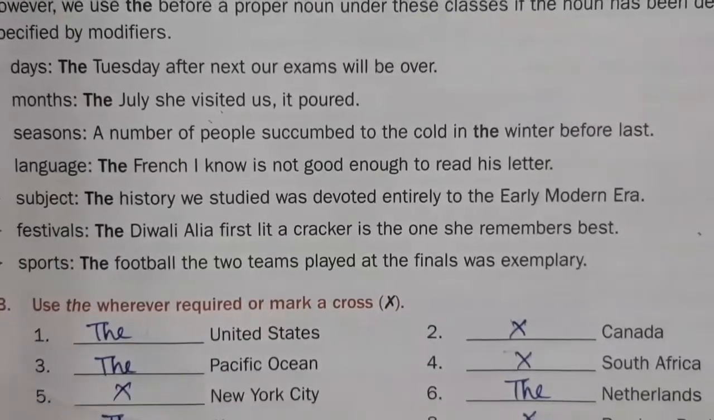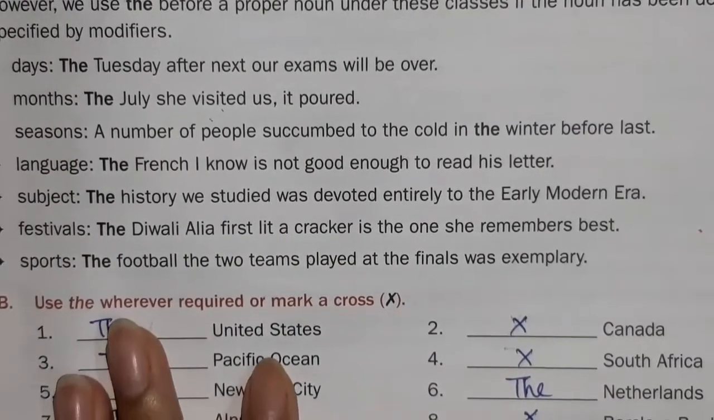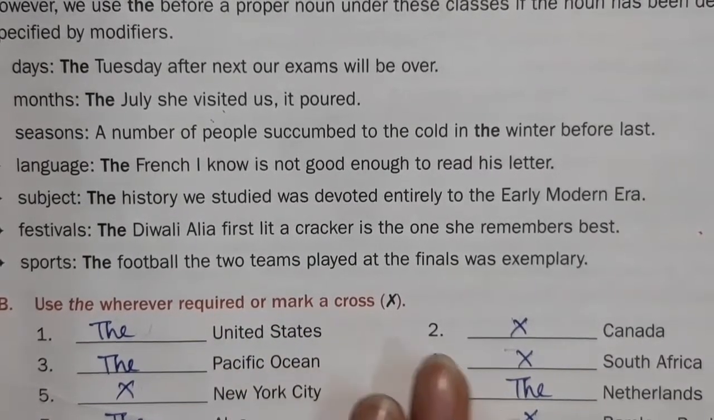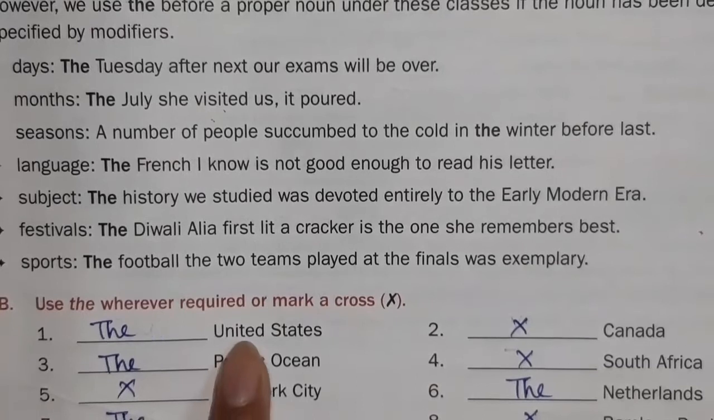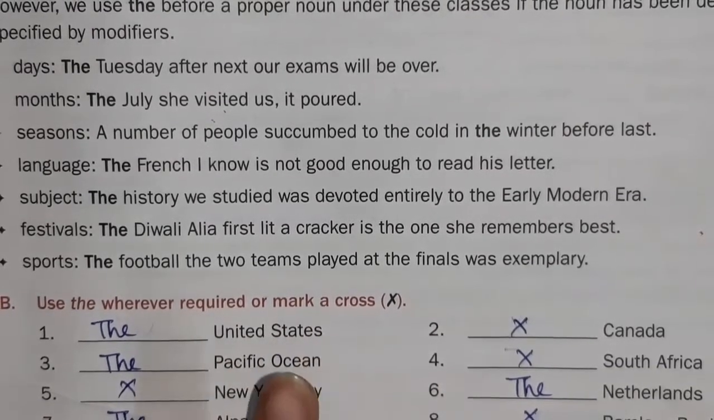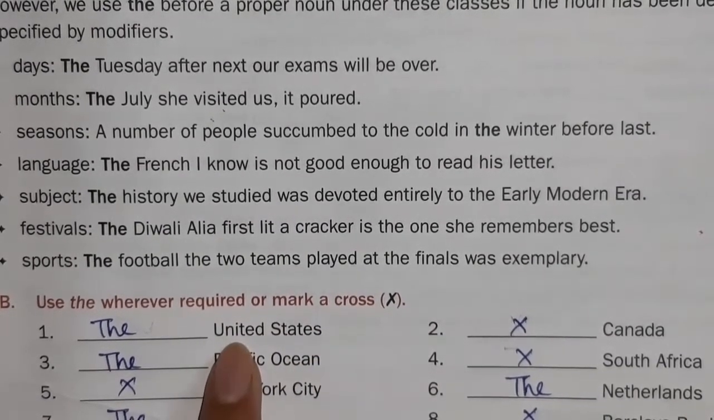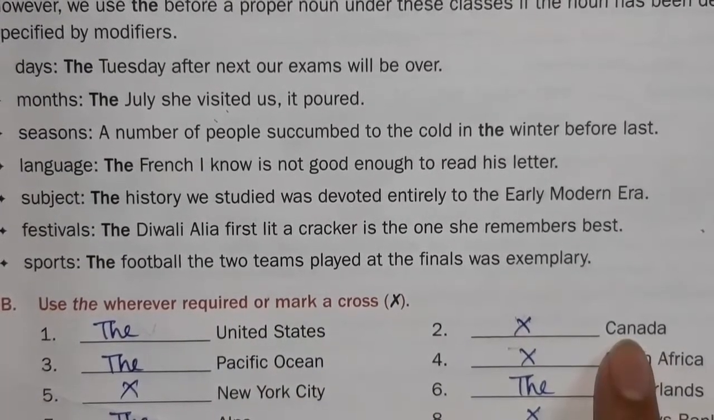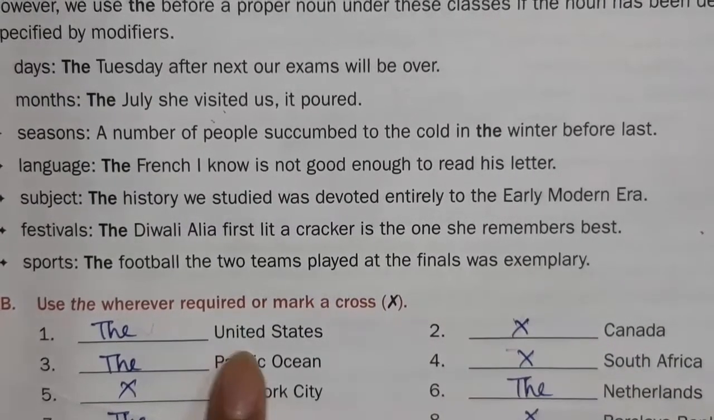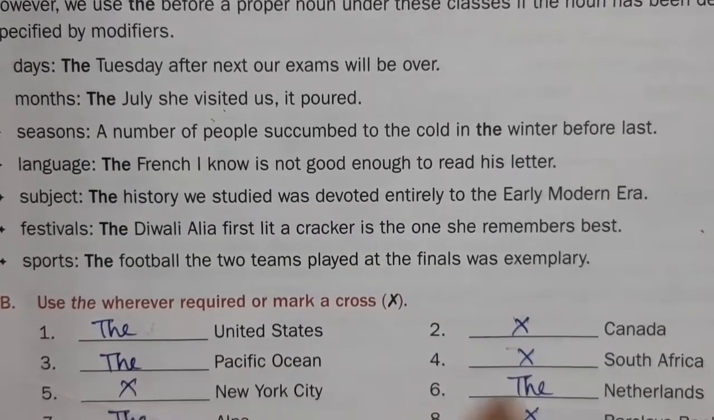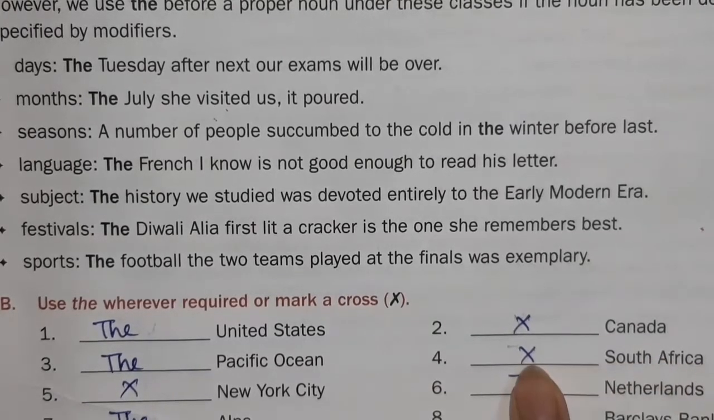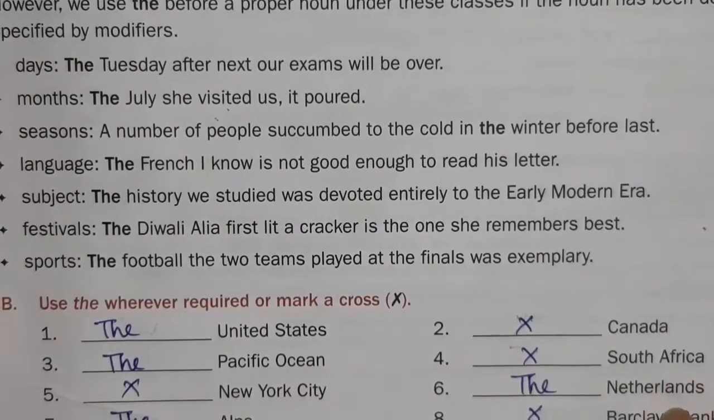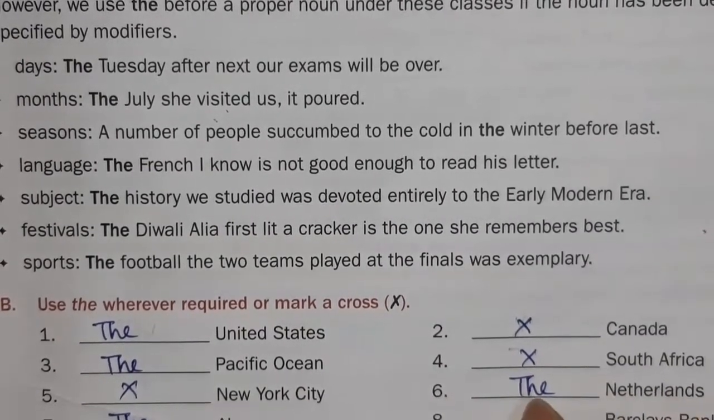Okay. Now let's move to exercise number B, and what is given here, that use the wherever required or mark a cross. Wherever you cannot use the, just mark a cross. Okay. So first one, United States, the name of the country which starts with the word United. Okay, so I am using the here. Canada is the name of a country where you cannot use the. Pacific Ocean, name of the ocean, you can use the. South Africa, name of the country, cannot use the. New York City is also a name where you cannot use the. Netherlands is a name of a group of islands, so you can use the.